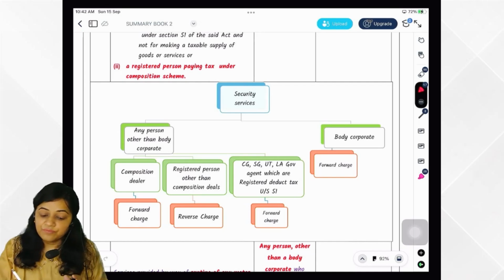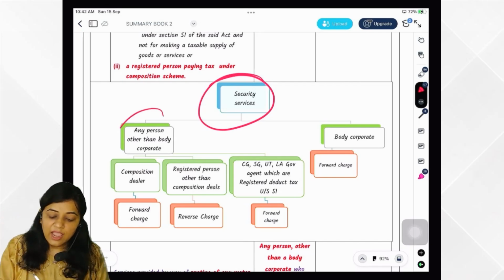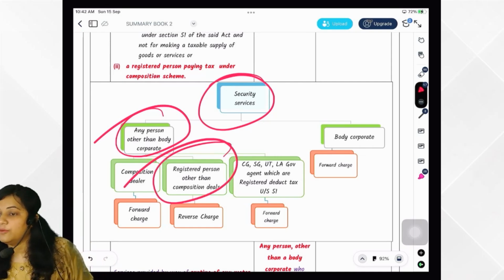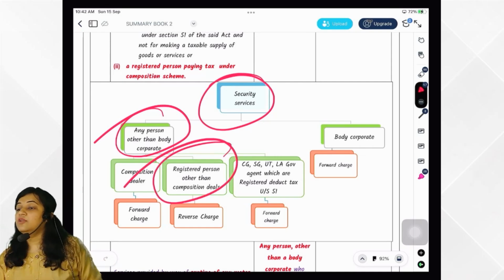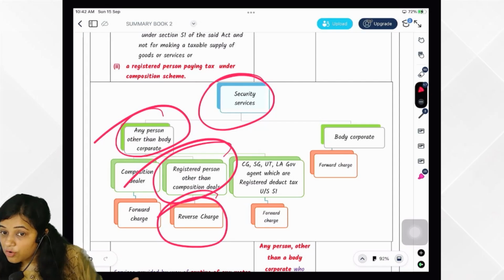Okay, then security service, we have seen only one thing come under reverse charge. What? Any person other than body corporate is the supplier. Recipient is registered person other than composite and other than government who has taken registration for TDS purpose. Then it will be under reverse charge. Otherwise, it will be under forward charge.